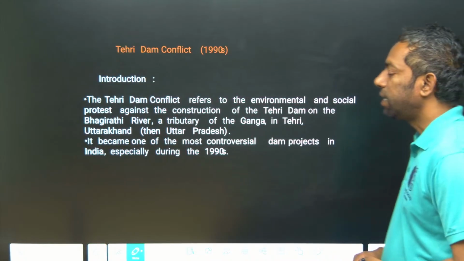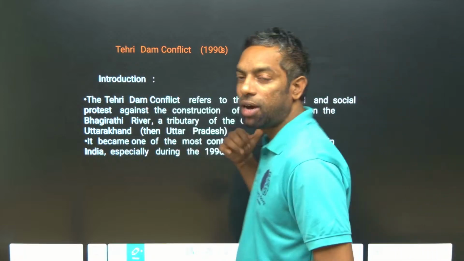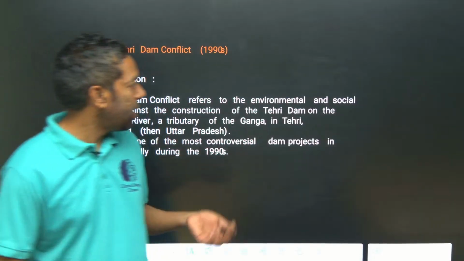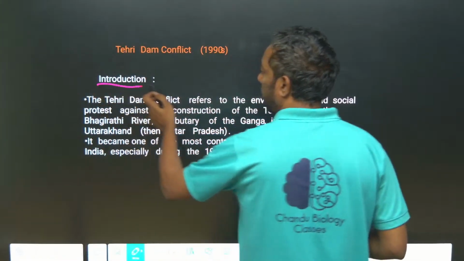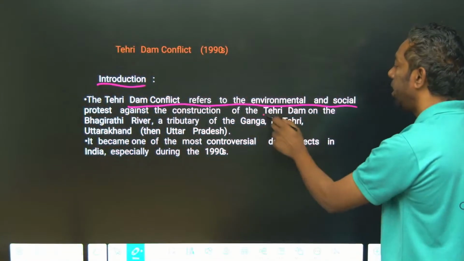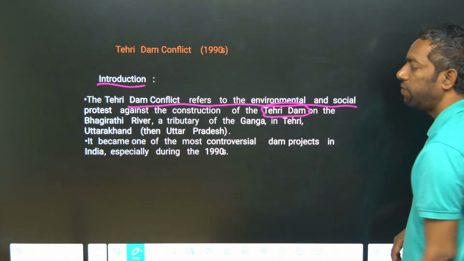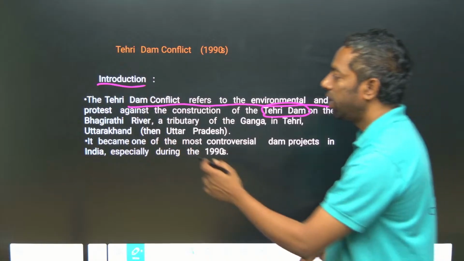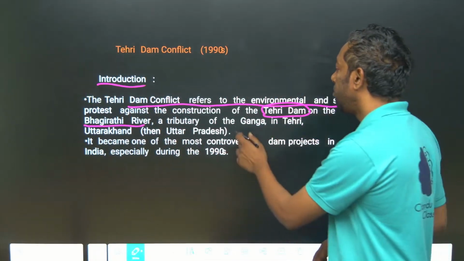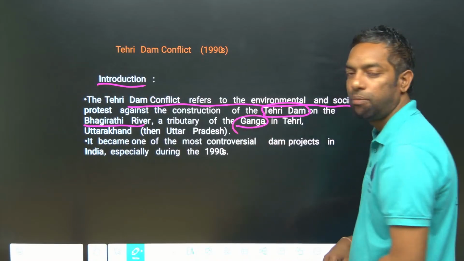Next, Tehri Dam. Tehri Dam is also a very important project. The dam conflict refers to the environmental and social protest against the construction of Tehri Dam, on the Bhagirathi River, which is a tributary of the Ganga. Where is Tehri Dam built? In Uttarakhand, on the Bhagirathi River, a tributary of the Ganga.